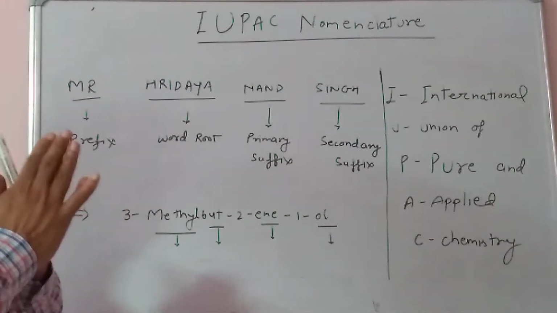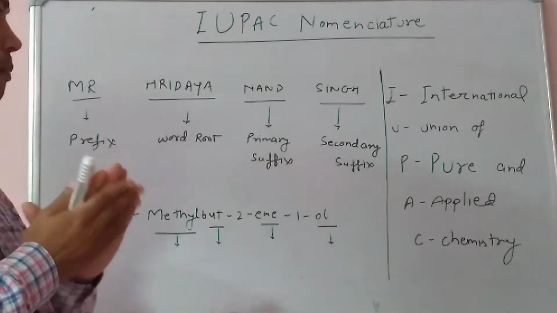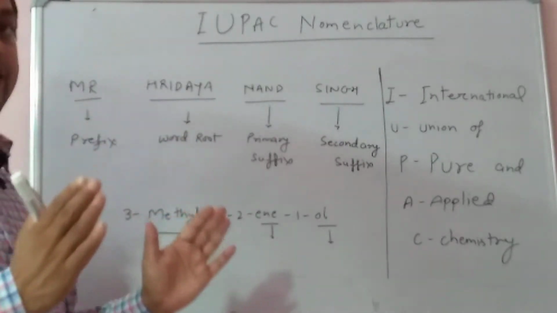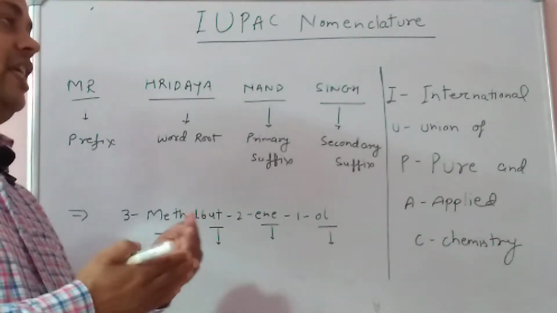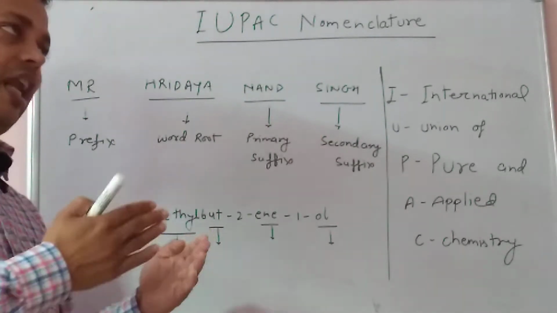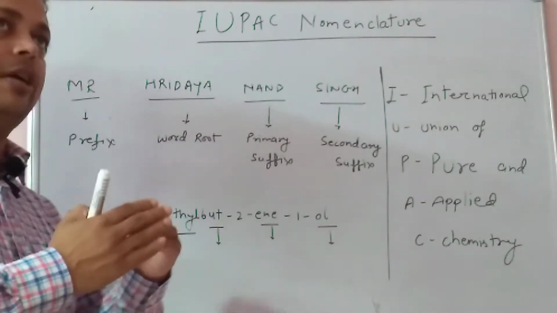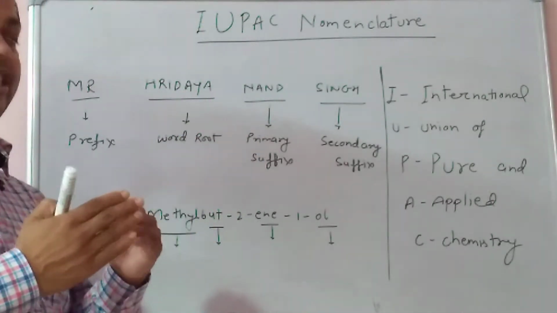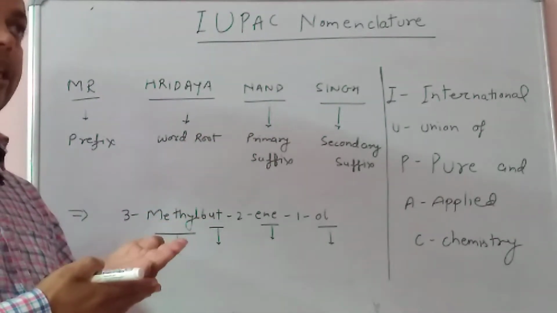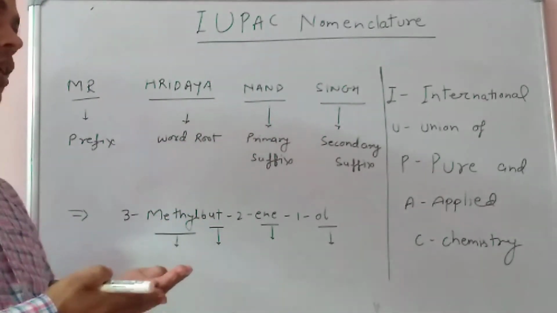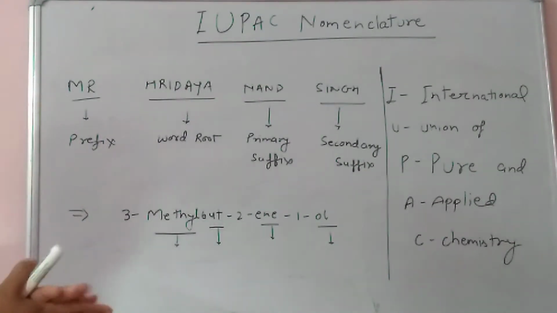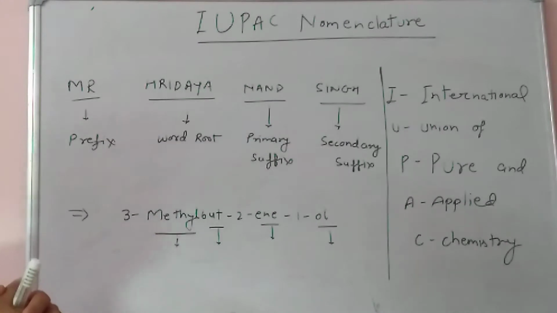The International Union of Pure and Applied Chemistry basically gave a nomenclature of organic compounds which is acceptable in the whole world. Same names, just like we pronounce methanol, ethanol. The IUPAC names are acceptable in all countries. When you say ethanol in India, then in the USA or another country, the same name is acceptable for the compound. Okay, so we will discuss the IUPAC nomenclature here.